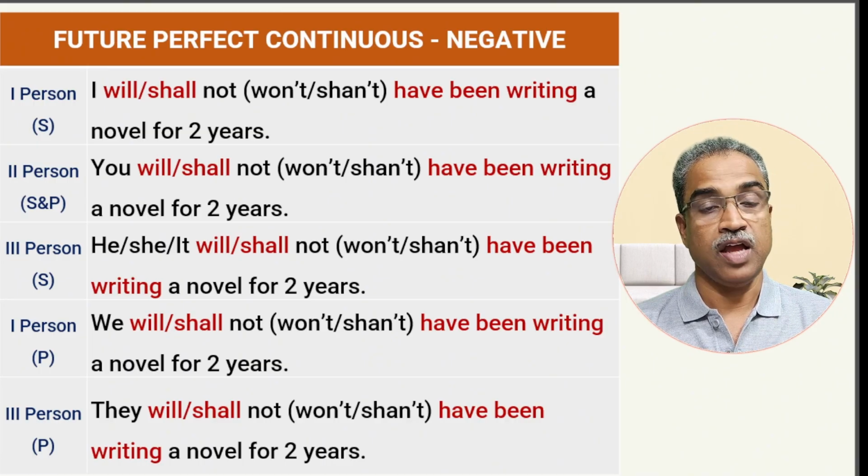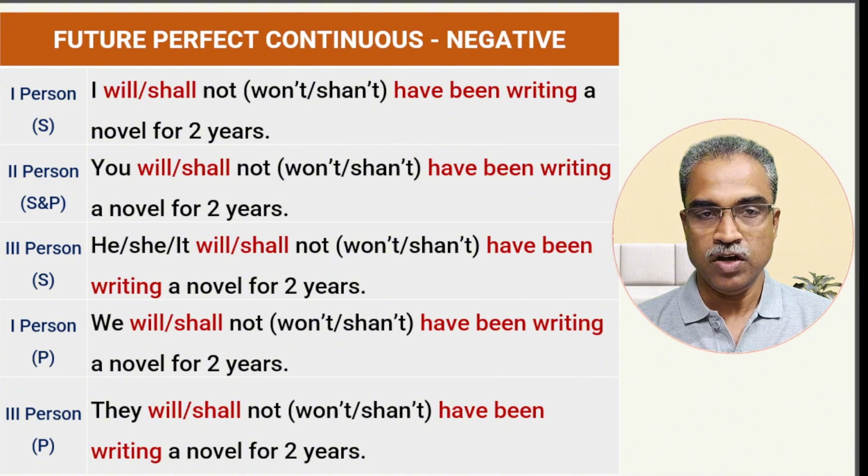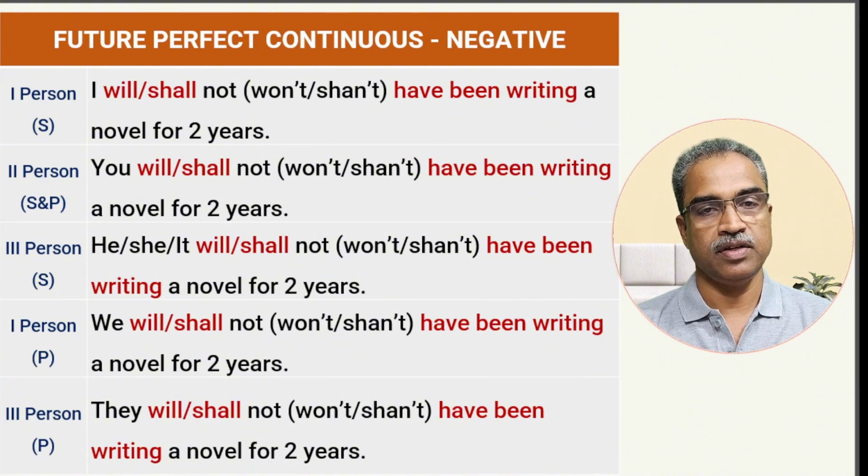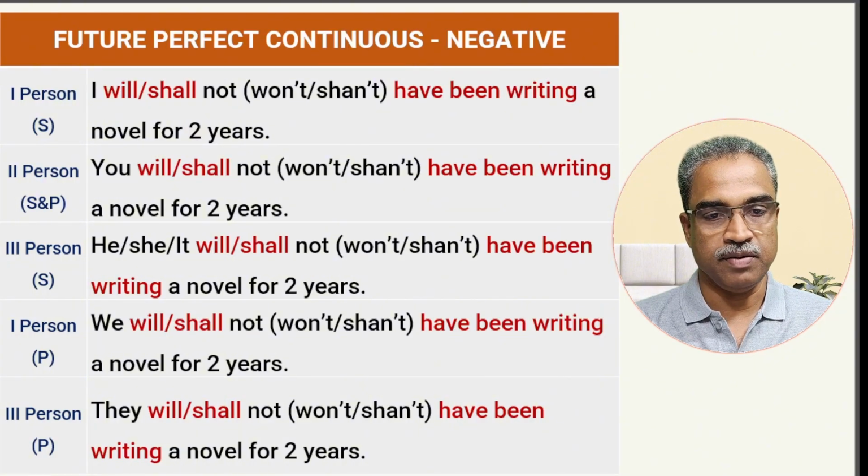We will not have been writing, or else we won't have been writing. And the third person plural, they will not have been writing, they won't have been writing. So the pattern is the same. Once you learn one tense, as I said, you know how to do the other things. This is in respect to where to put the negative word and how questions are framed here. So as I said, learn this tense, see how they go, and we do use them occasionally, but not always. So you don't get to see this all the time in English communications.